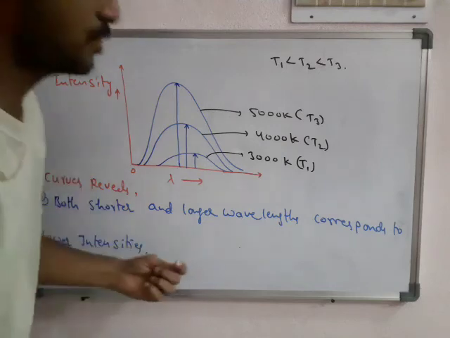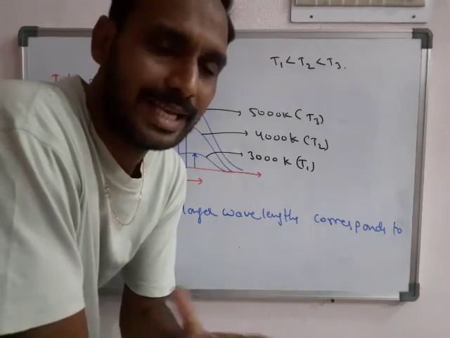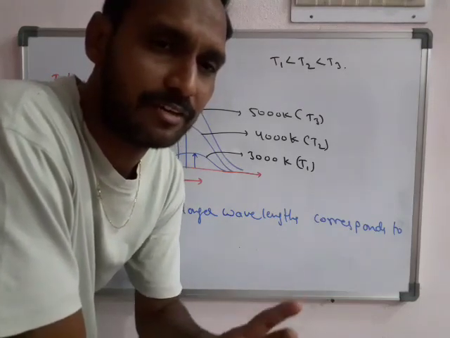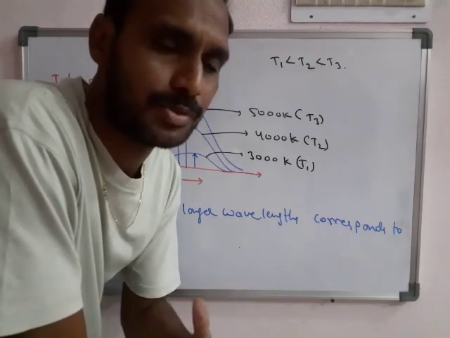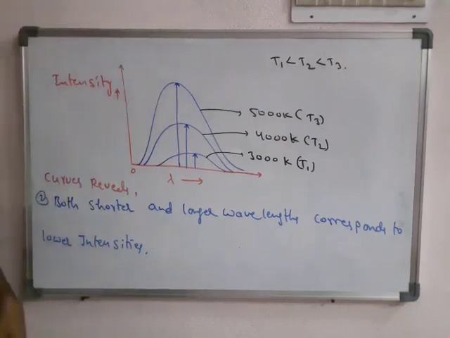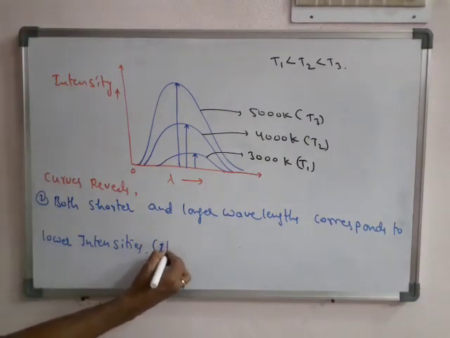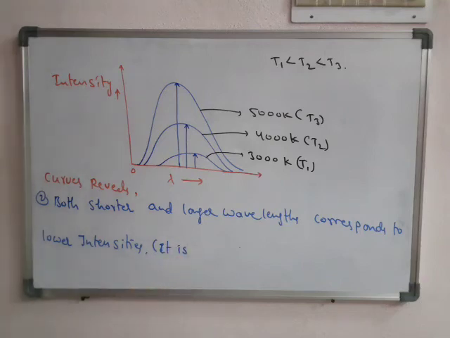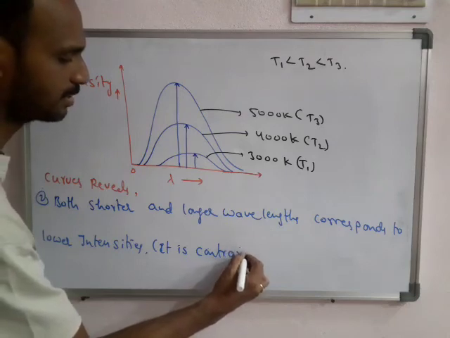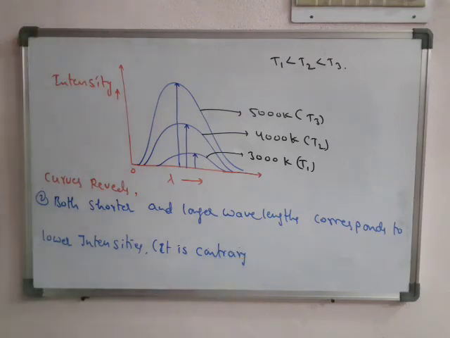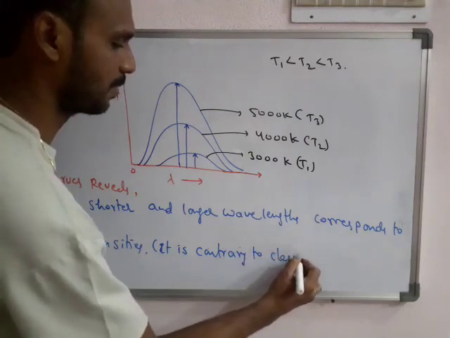This point became a revolution in the scientific world at the time, because it is exactly opposite to the classical theory. This point is contrary, meaning totally controversial, contrary to classical physics.